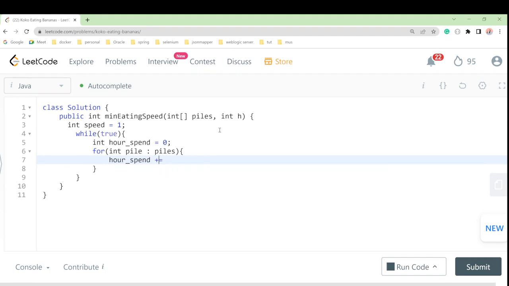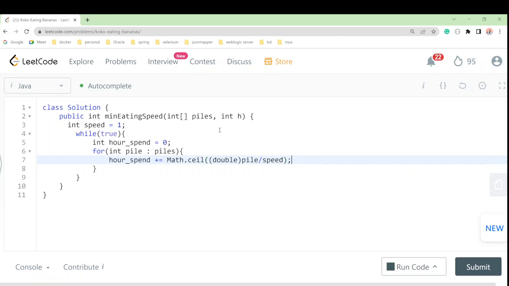I'll do plus equal to, and use the math function, Math.ceil. And what do we have to pass? The pile divided by the speed. This may come as a double, so we should typecast it to double, and this will return the hours spent.